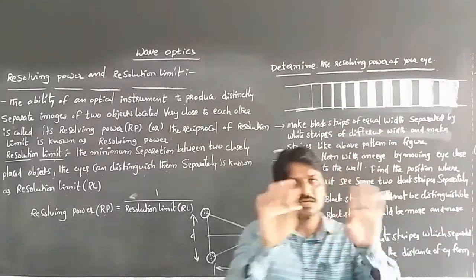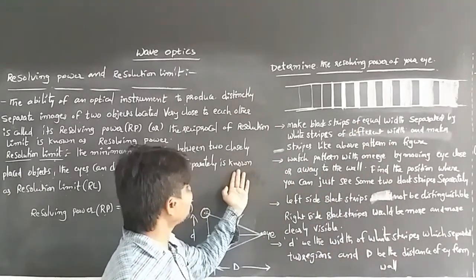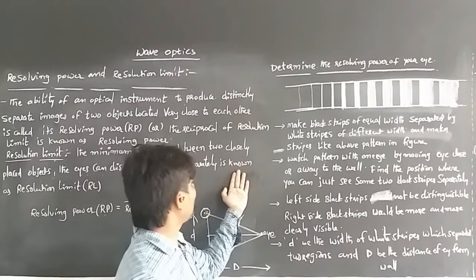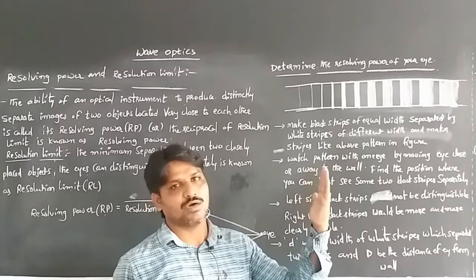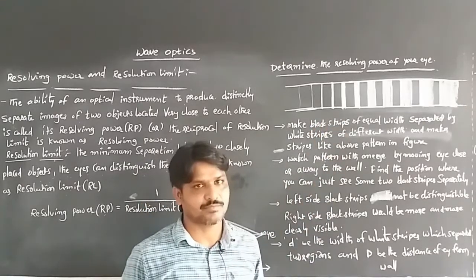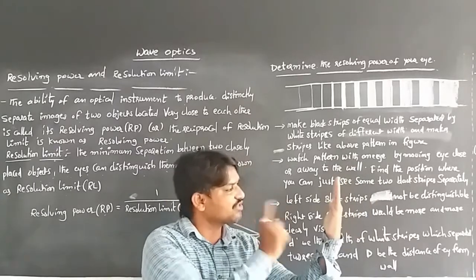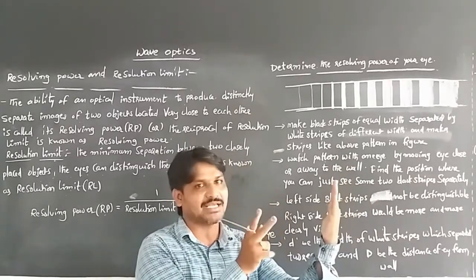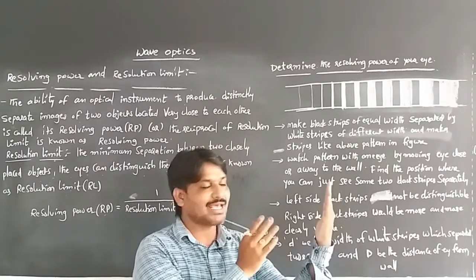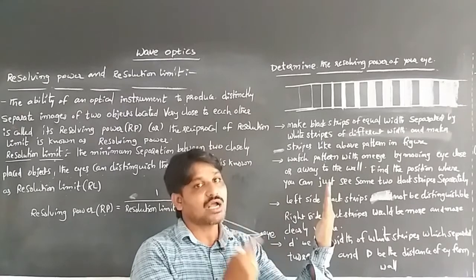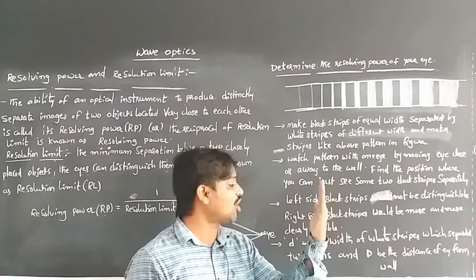Put the pattern opposite to the wall, and watch the pattern by moving our eye close to and away from the wall, that is, from the pattern. At what distance, at what position, can we distinguish any two black strips separately? That distance is the close resolving power of our eye. By measuring the resolving power of the eye, that is small d by capital D.